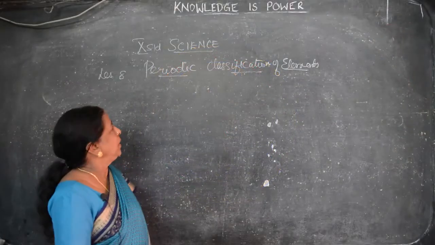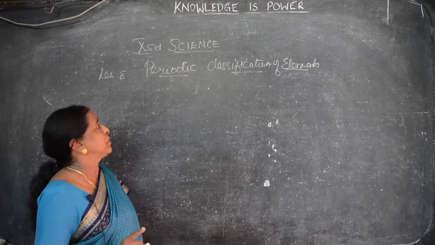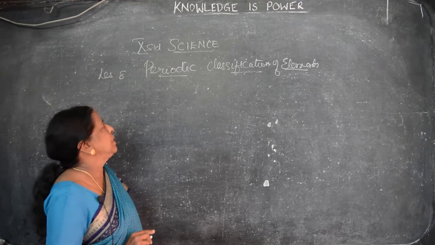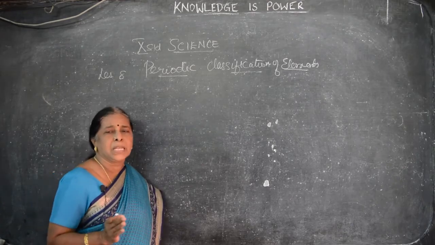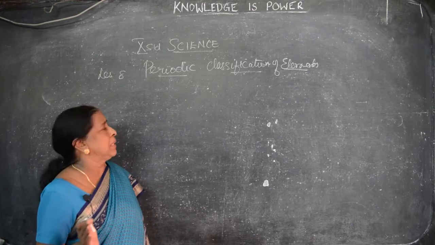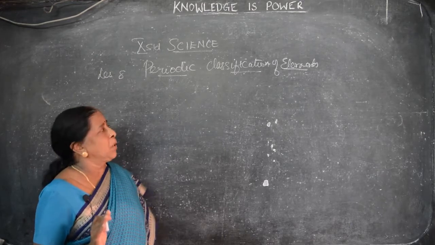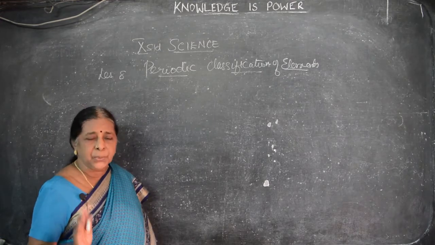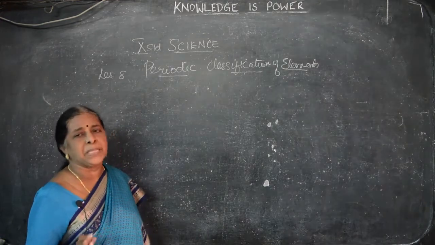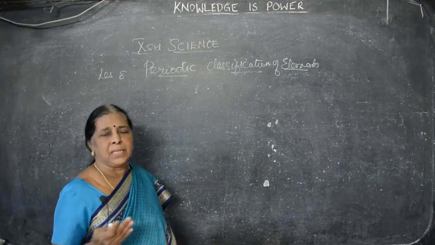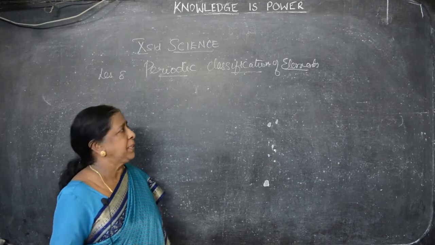Okay, good morning children. Now we have to take one more lesson in chemistry, that is periodic classification of elements. Like the regular classes, every period we conduct, first period this subject, that period, like that. We have already studied that 108 elements are there. So it is the duty of the scientist to arrange these elements in the proper periods. They are arranged according to the atomic number, which we have studied already.